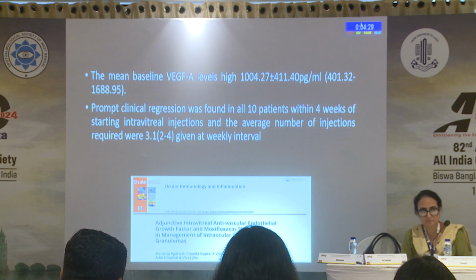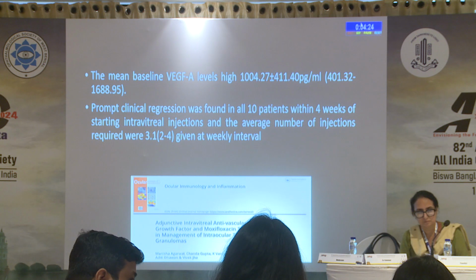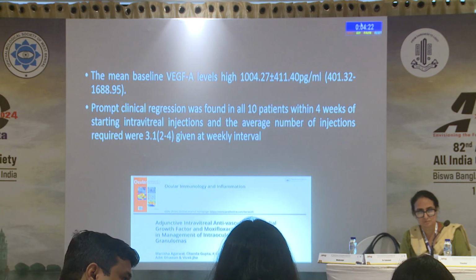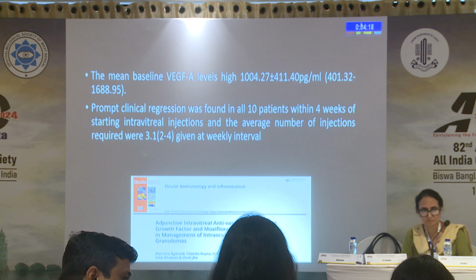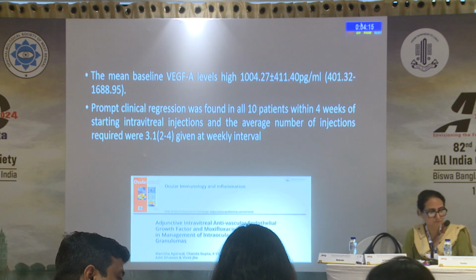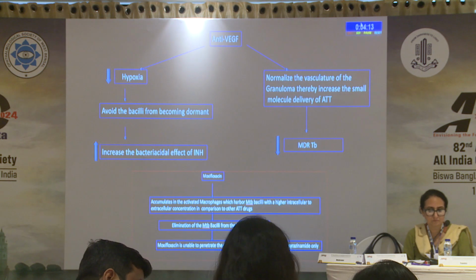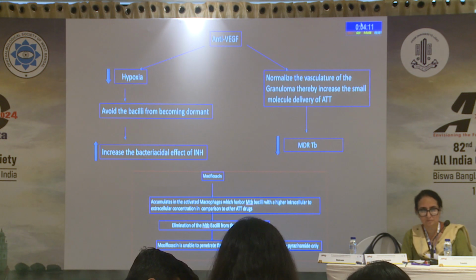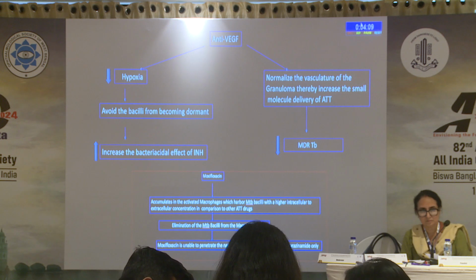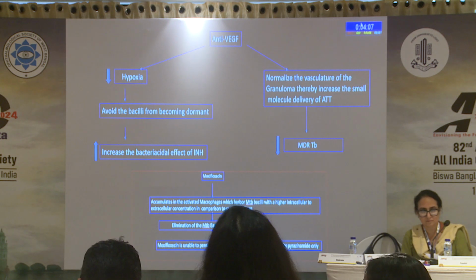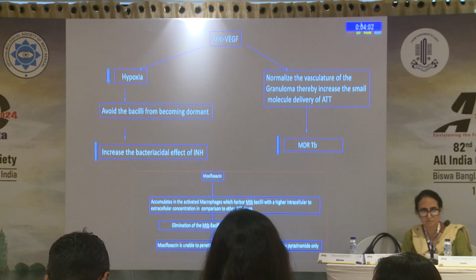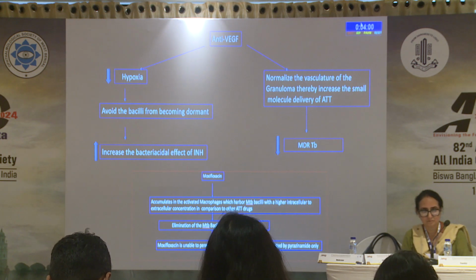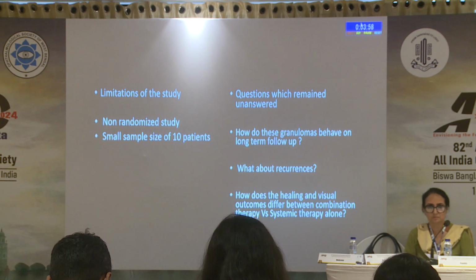The hypoxia also makes the MTB bacilli dormant, and INH in the ATT is unable to act on the dormant bacilli. We have published our initial work where we found that the VEGF-A levels in these granulomas was 5 times higher than that found in a CNVM, and a prompt clinical regression was found in all the cases on giving treatment with anti-VEGF along with moxifloxacin. And this is the role where we give anti-VEGF, which decreases hypoxia. It avoids the bacilli from becoming dormant, because of which the INH becomes more active, and it also normalizes the vasculature, thereby decreasing the risk of multi-drug resistant TB.